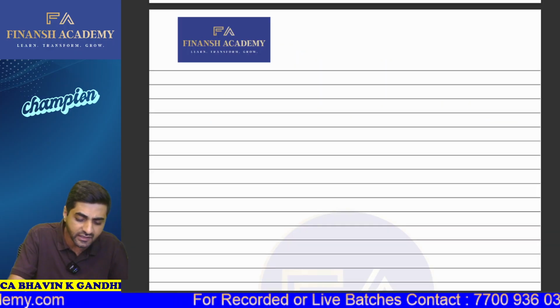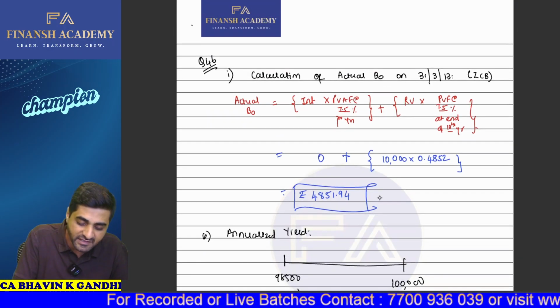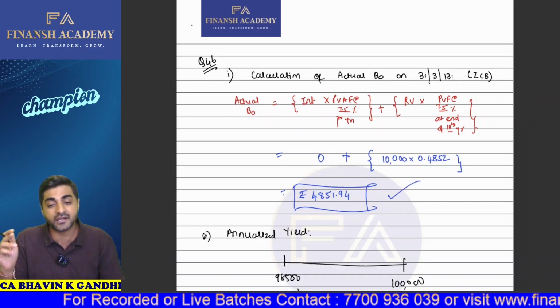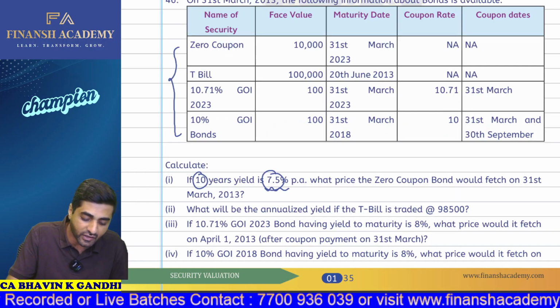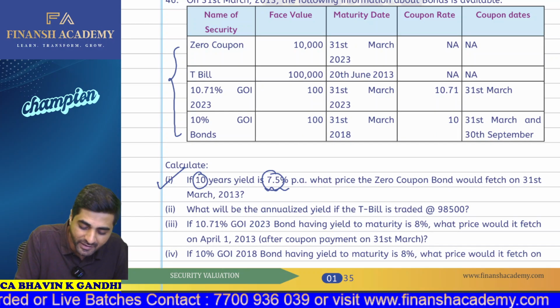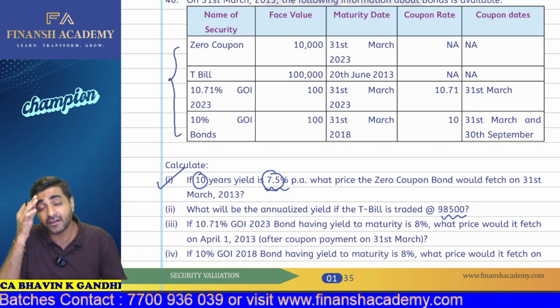Okay. Let me just check if we have the solution for this particular question. Yes. So on this basis, we are going to have the present value of the bond, which is 4851.94. Now, in the second part of the question, what needs to be calculated? What will be the annualized yield if the treasury bill is traded at 98,500?